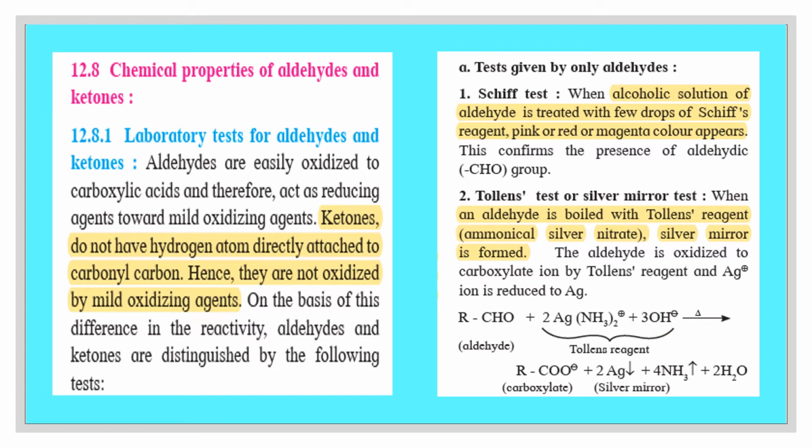This is boiled. Then it is forming carboxylate ion and silver mirror is formed due to the formation of silver atom. Along with ammonia gas and water is formed. So this is Tollens test, which is given by only aldehydes.